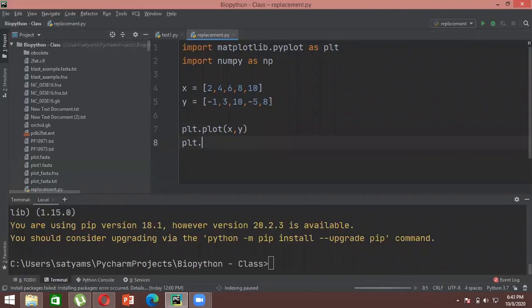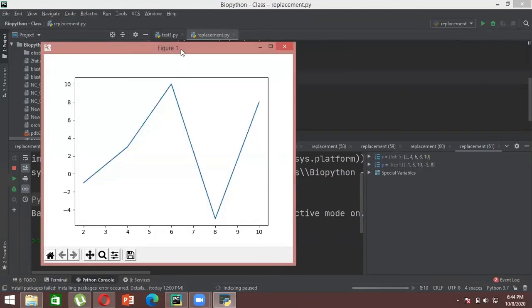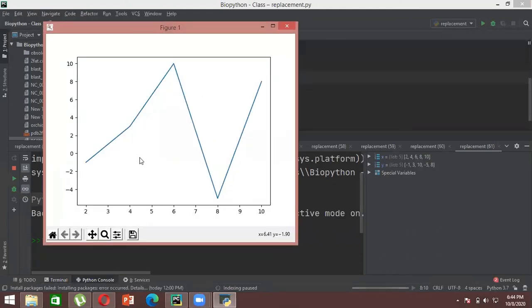And then another command that is really important in matplotlib is known as plt.show. That means until and unless you write plt.show, Python will plot your values with this command, but it will not show them to you, because you haven't given the command to show it. So that's why you have to write plt.show to actually allow Python to show you the output, right? And then you will just run your program. It will run it, and correspondingly a new pop-up will open up whereby you can see your graph. So this is a line graph that you can see.